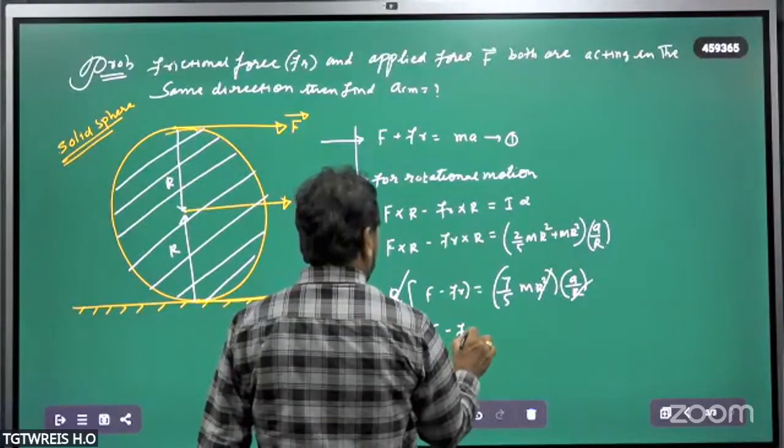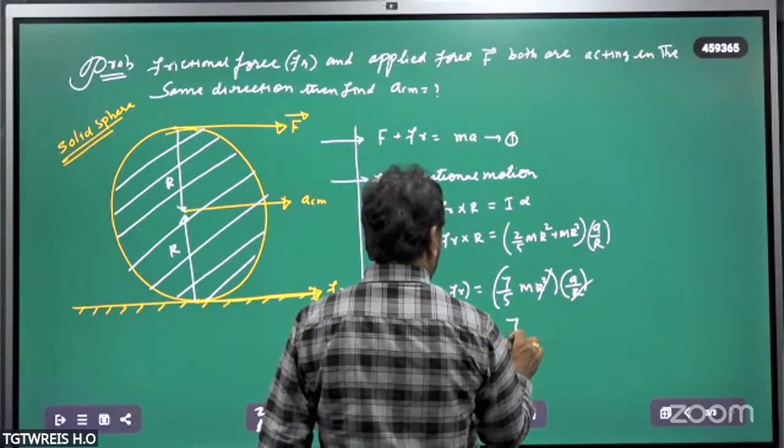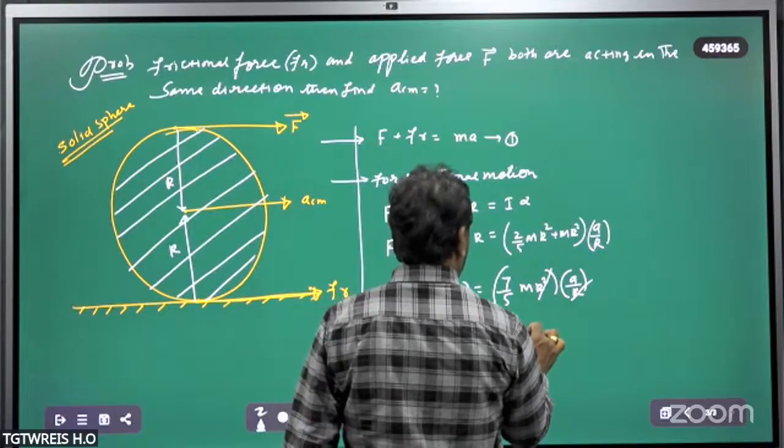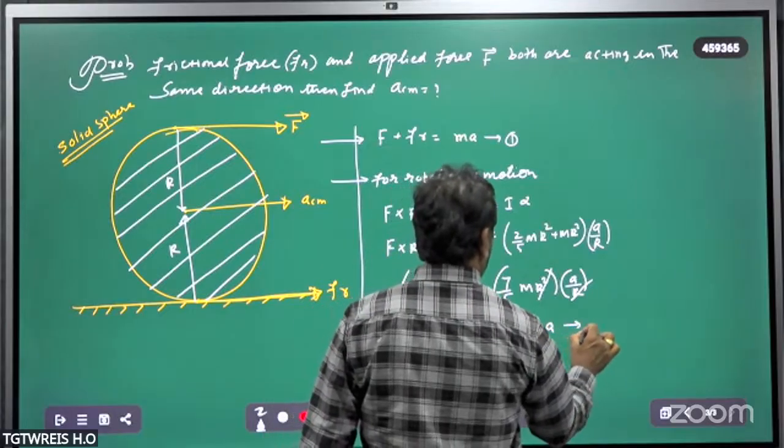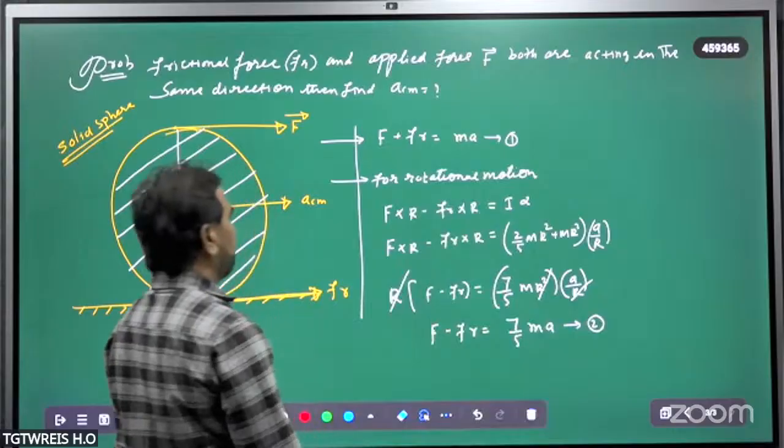F minus Fr is equal to 7 by 5 mA. Let's take this as equation number 2.